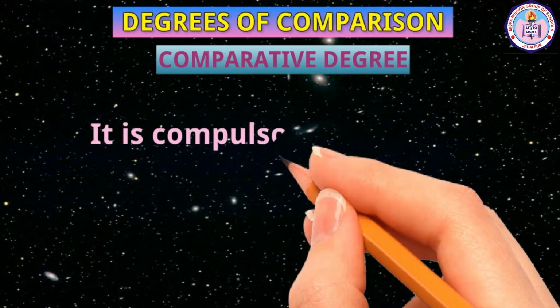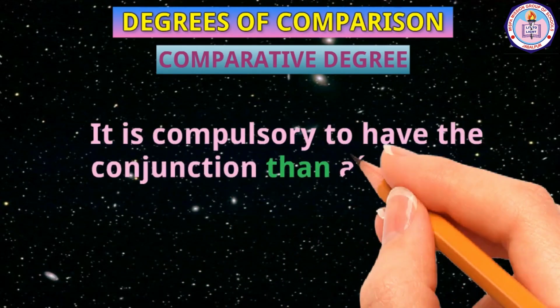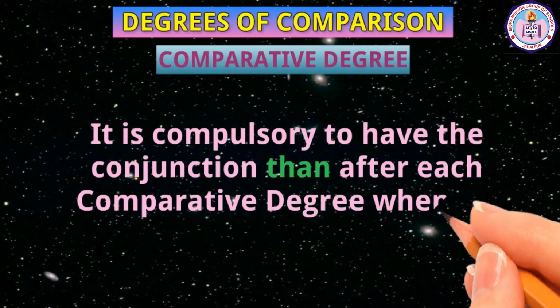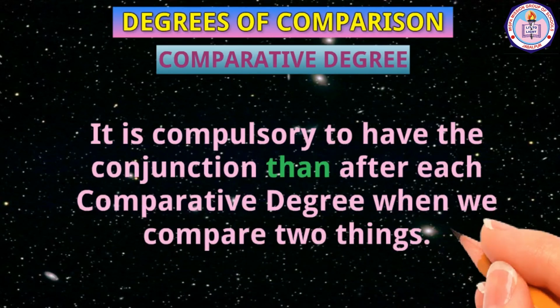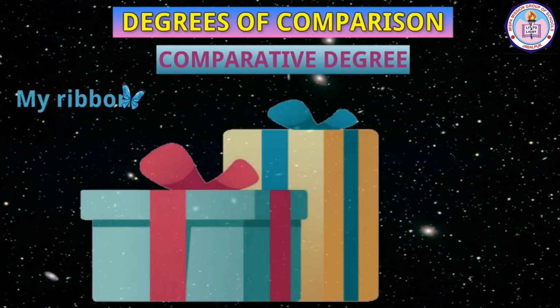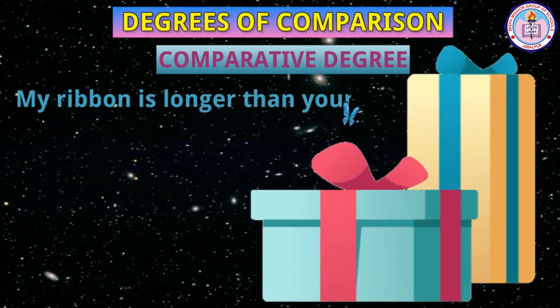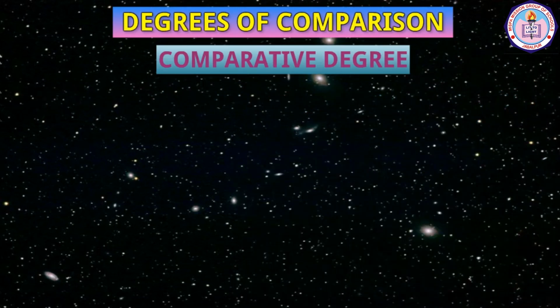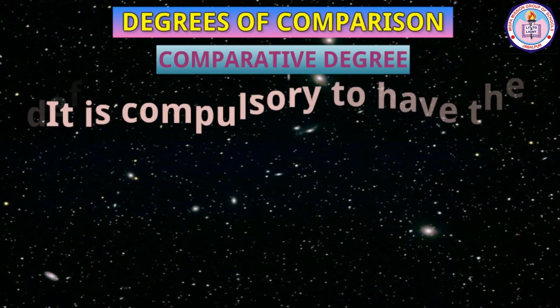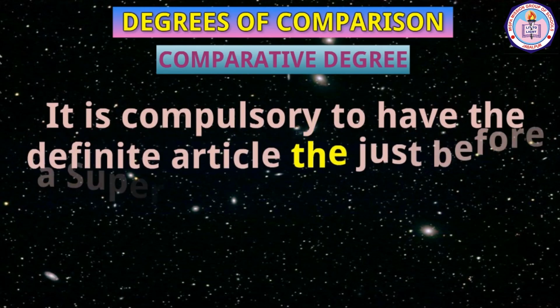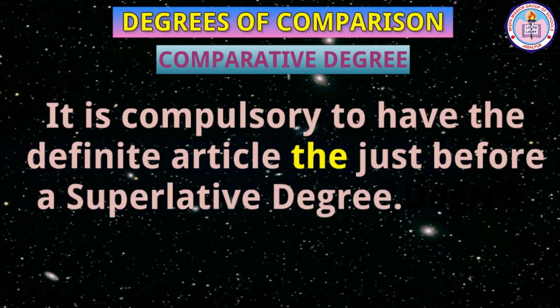It is compulsory to have the conjunction than after each comparative degree when we compare two things. For example, my ribbon is longer than yours. It is compulsory to have the definite article, the, just before a superlative degree.